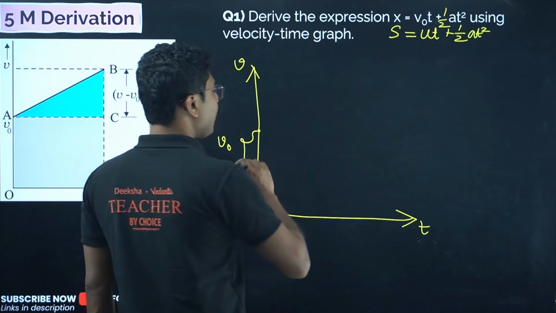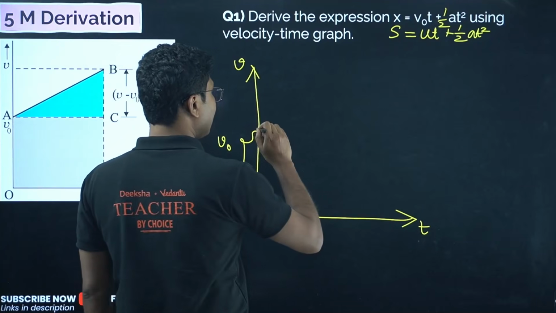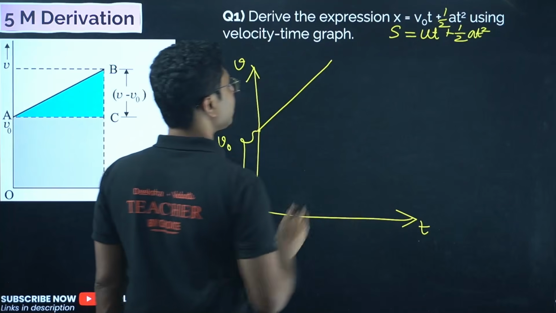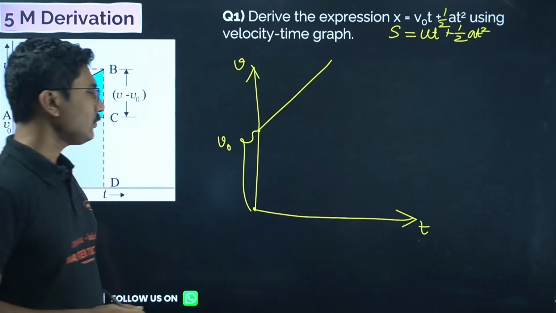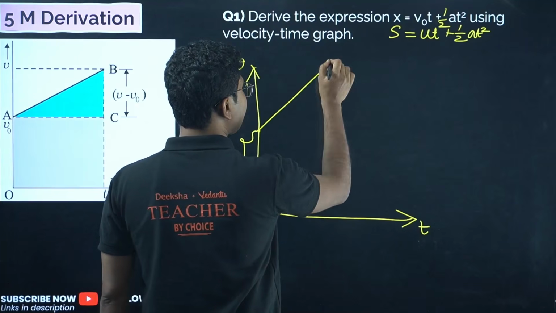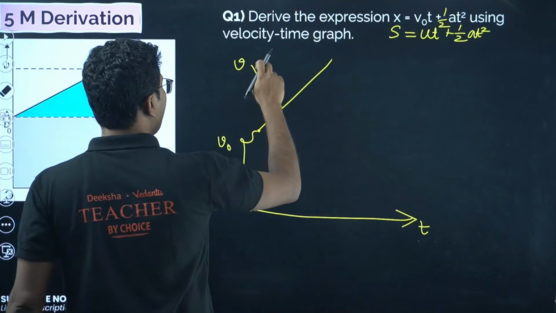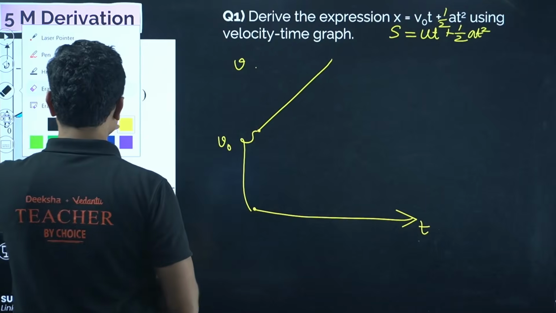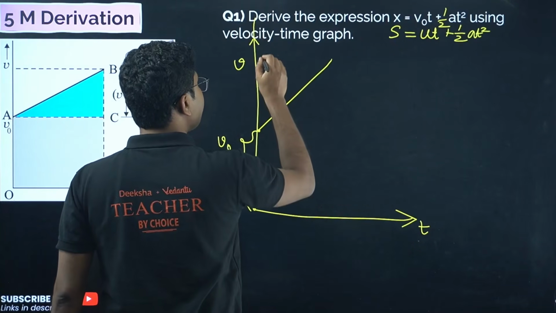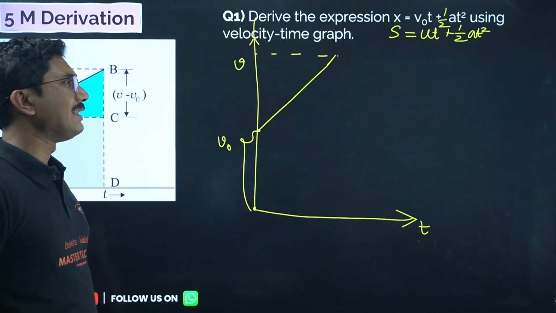Now from here the object is moving with an acceleration, so because of that the straight line that you are drawing should start from here. Okay, this represents your graph. After some time the object reaches some point, and that final point is basically your velocity. Don't worry, I will erase it. So this is your final velocity v.